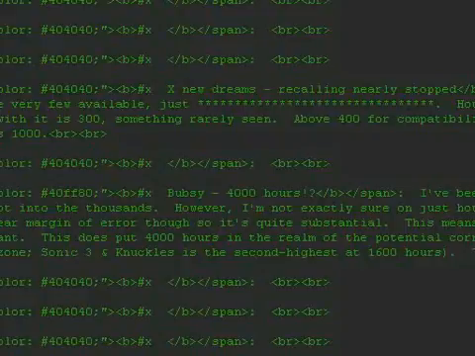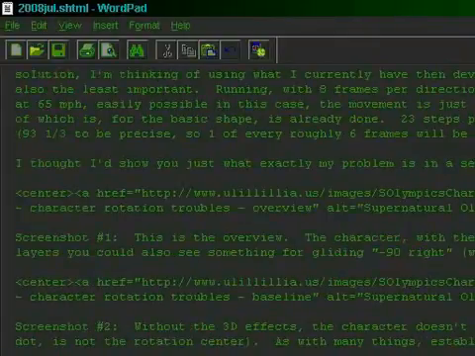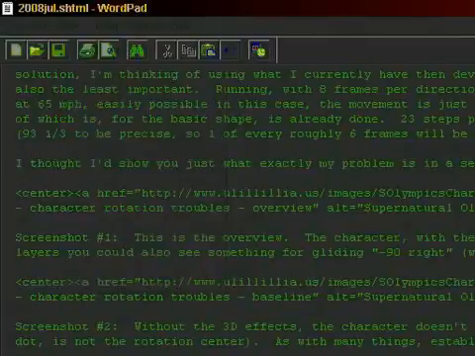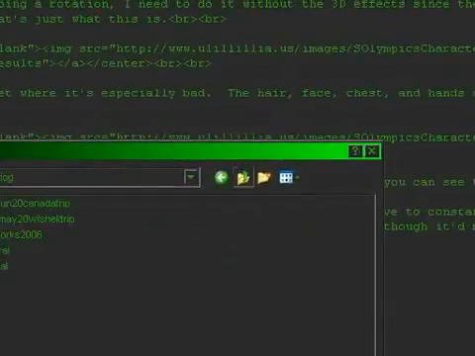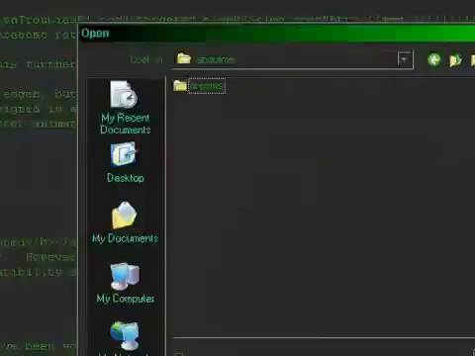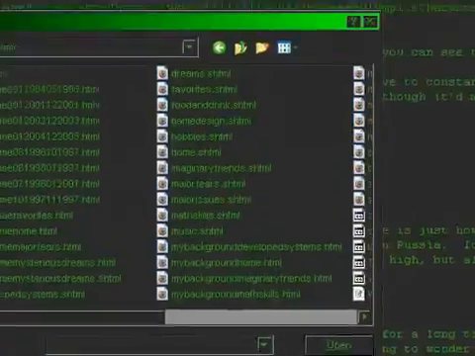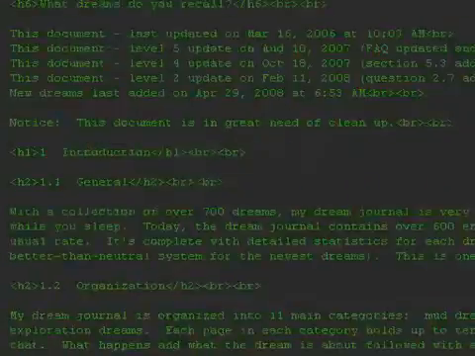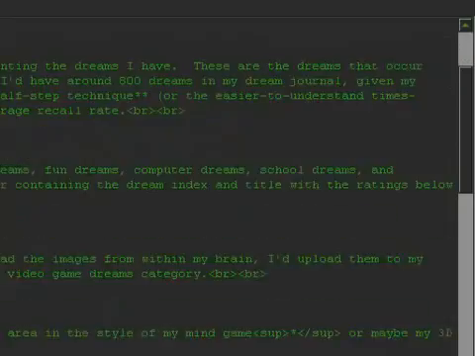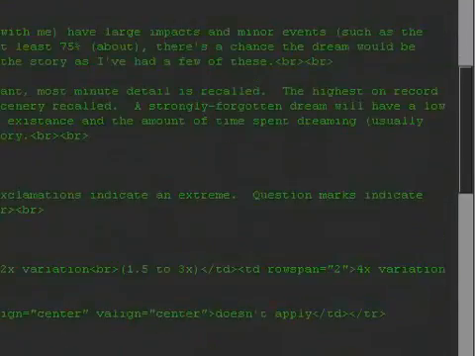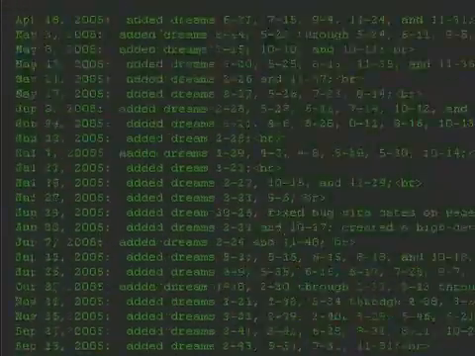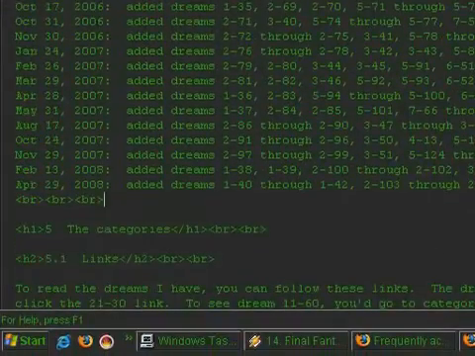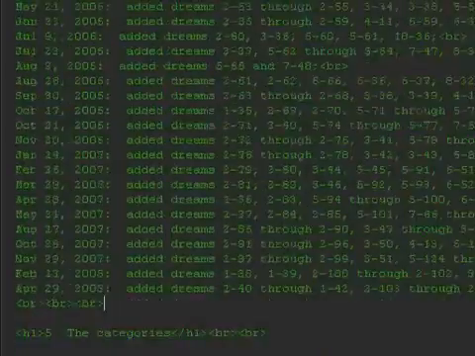This is what I do to update the dream journal. It really isn't that much different from the headlines. First I need to get there. Dreams. Lots of updates. Document needs cleanup. I just don't have the motive. This is where I list all the newly added dreams, the latest updates.